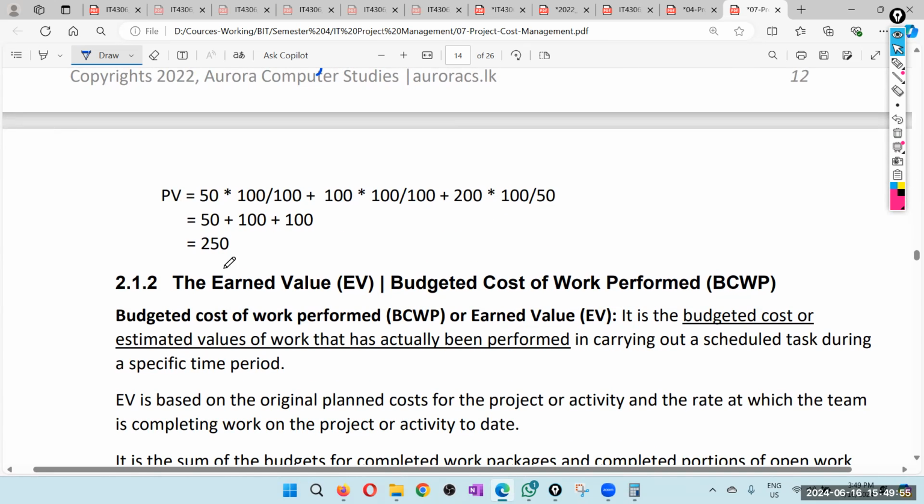So the next one is earned value. The earlier one was plan value. The more formal name for earned value is budgeted cost of work performed.